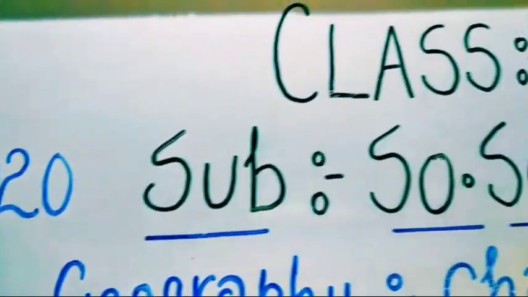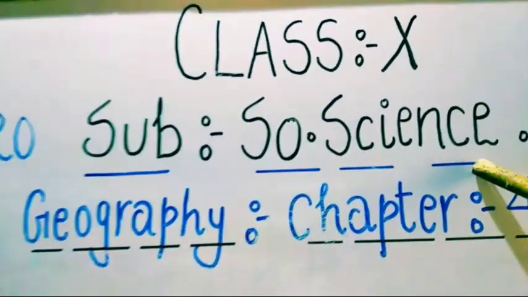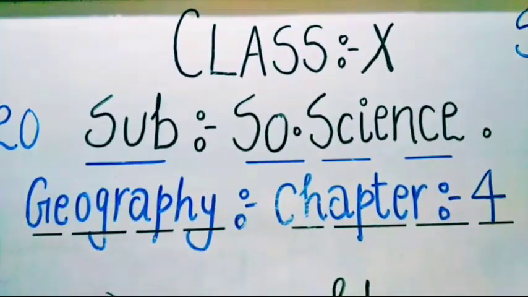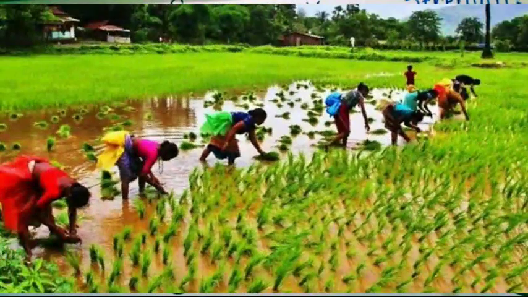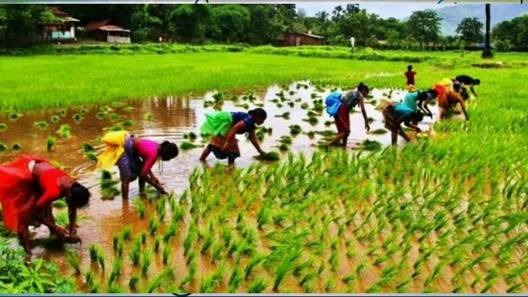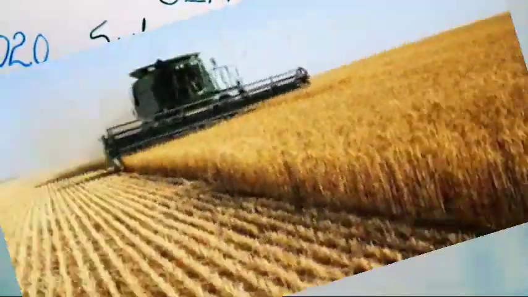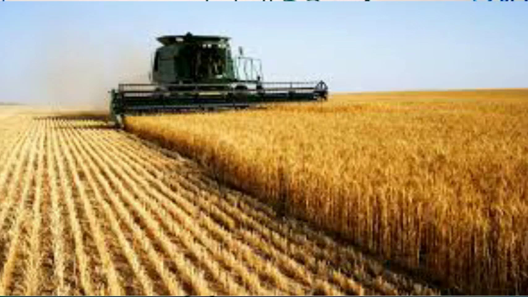Second day. Class 10. Subject is Social Science. Geography. Chapter 4. Name of the chapter is Agriculture. Yesterday we already explained the three types of farming system: primitive subsistence farming, intensive subsistence farming and commercial farming. Today we are going to explain about the plantation.